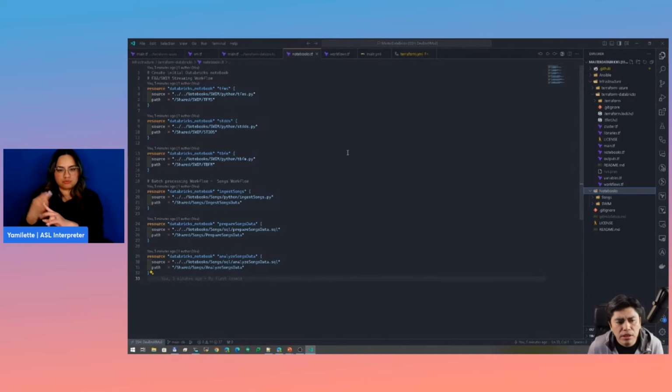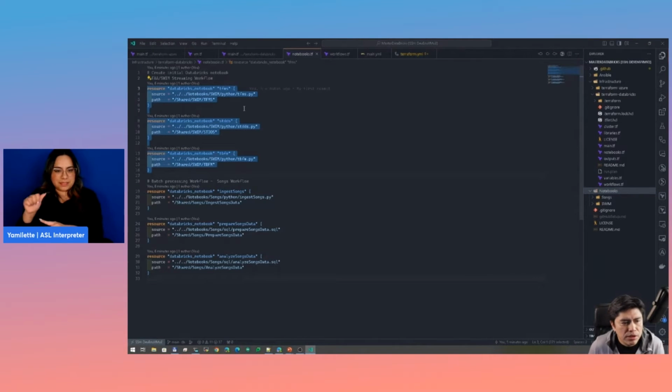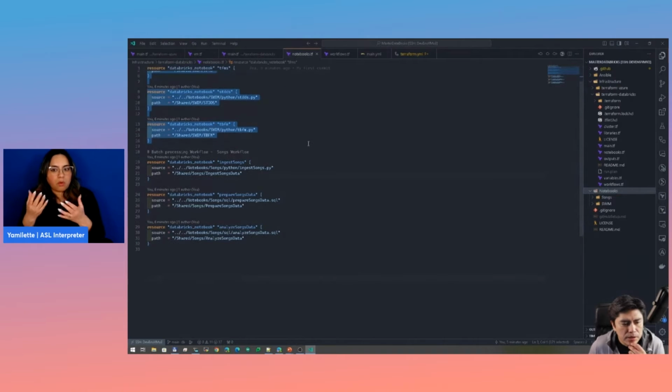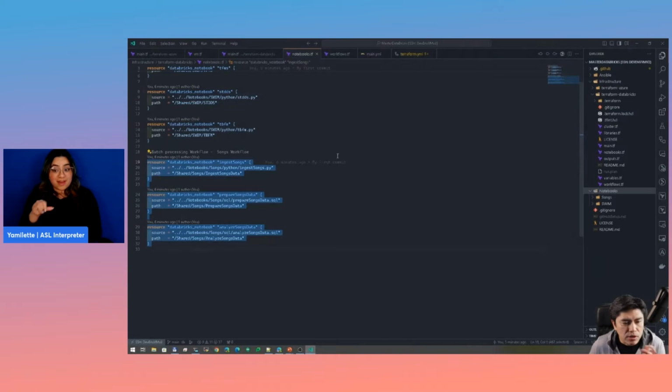So it has multiple data sources. Right now, I'm just using 3. And at the same time, I'm going to show how we can automate batch processing using Databricks workflows. So for that, I'm going to be using a data set of songs.